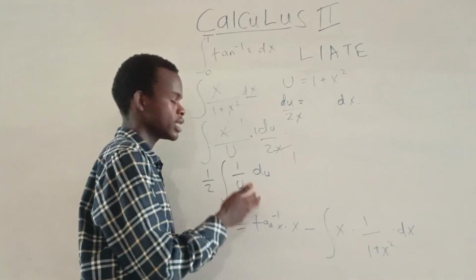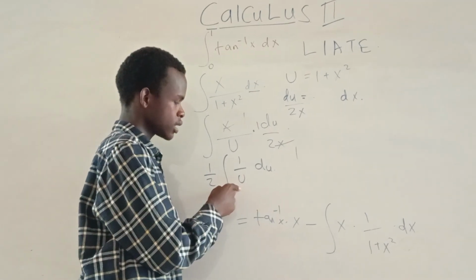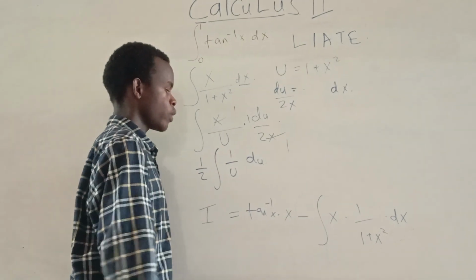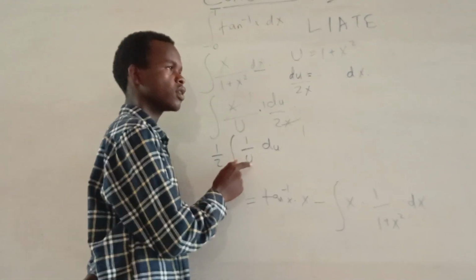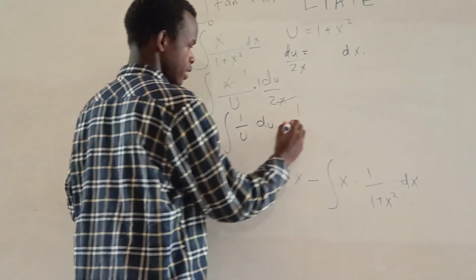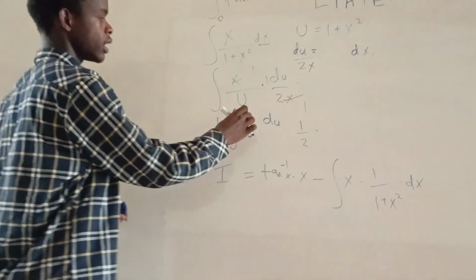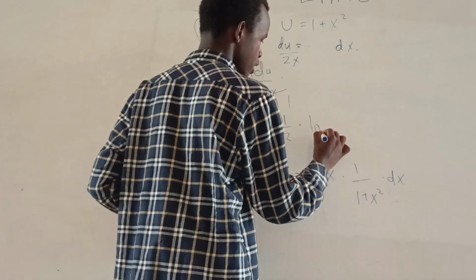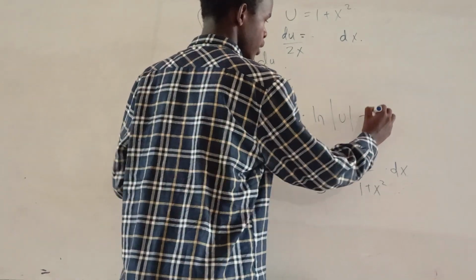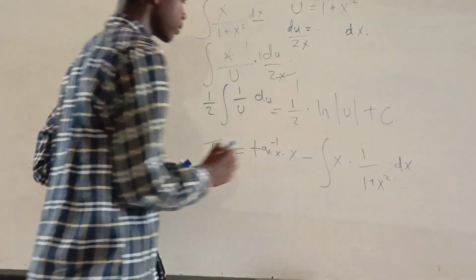Differentiating u, these are variables, so automatically differentiating it will be 1. So 1 is the same as the value in the numerator. So we are allowed to write ln. So we just have to write a half multiplied by ln of the absolute value of u, the denominator, plus a constant c. So this is our answer here.